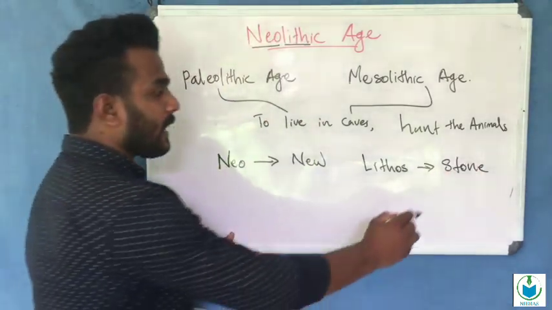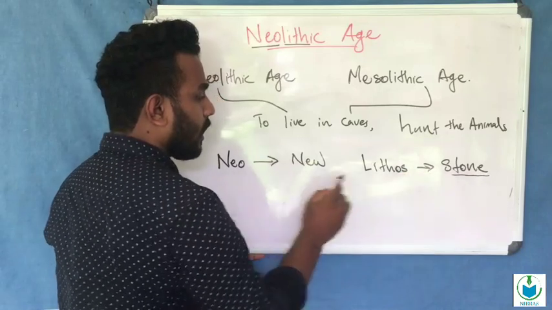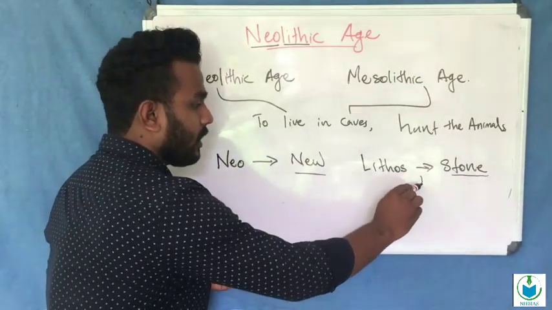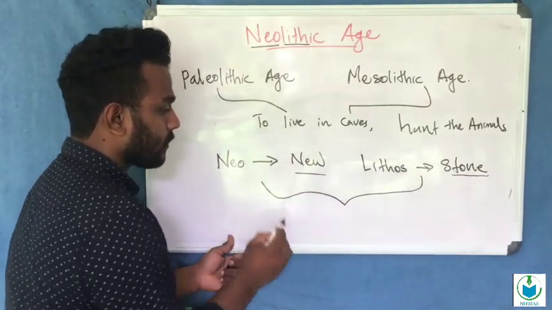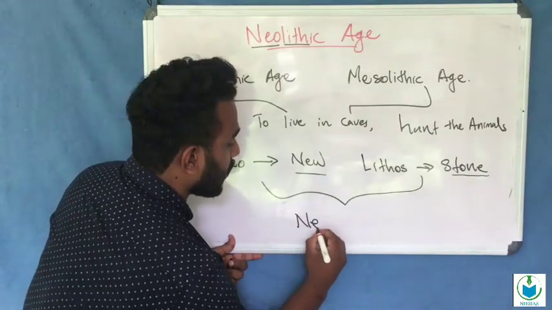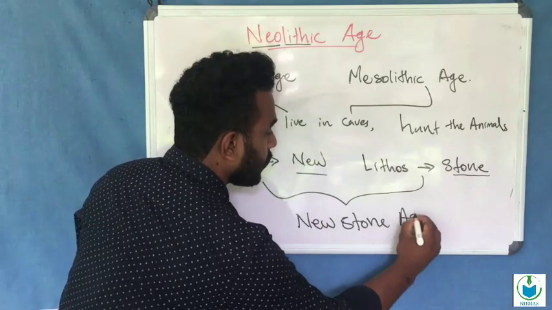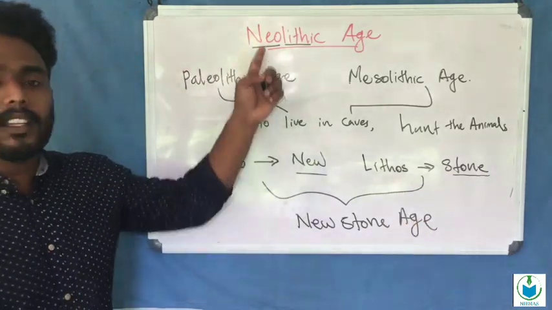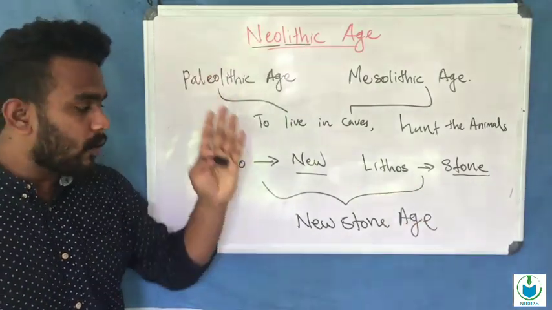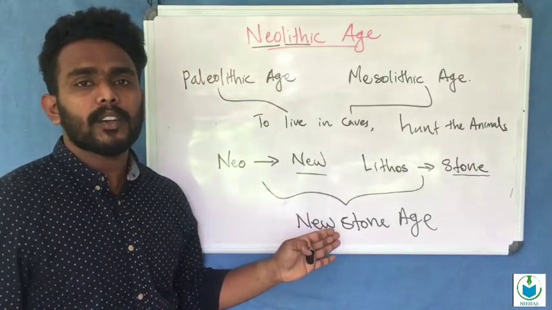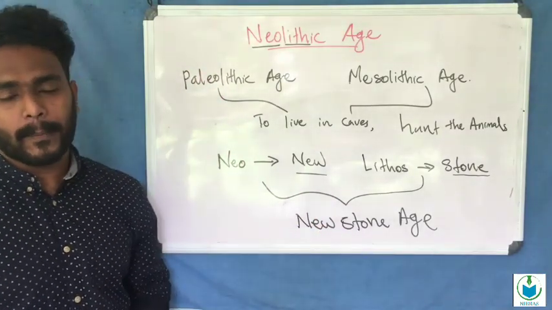So we can conclude it was a new stone age. The Neolithic age is also called the New Stone Age.